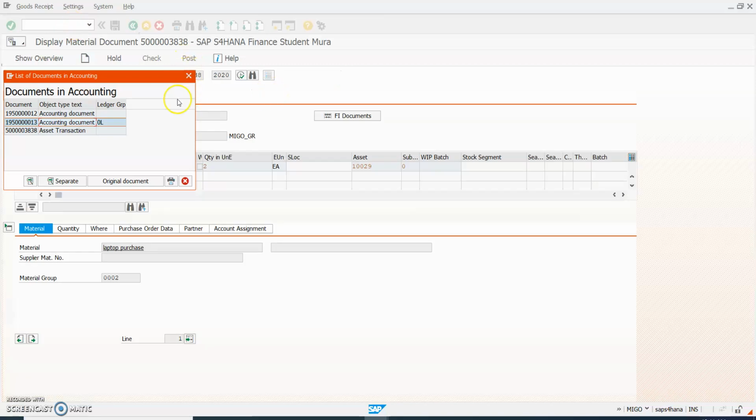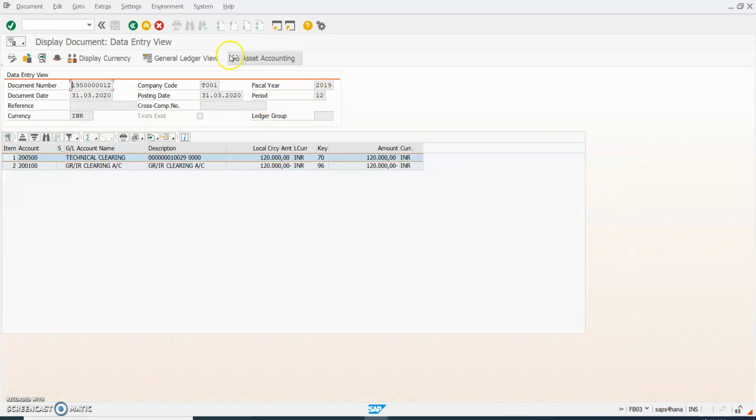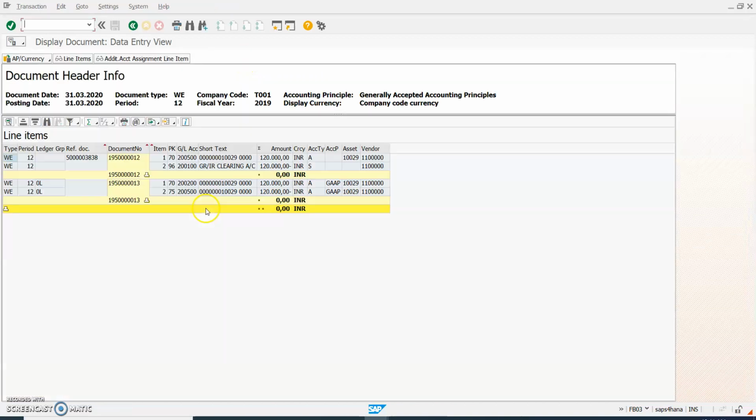Now if you double click on this first accounting document, here we can see the asset accounting tab. You can click on that. It will take you into a different screen where we can see the complete accounting documents related to this FI asset accounting integration. Okay, so this is the reference document number. This is one of the document numbers created in operational view, and this document number is specific to valuation view. Even if you go to different accounting principles, we have options to see in different currency. As I have created only one accounting principle, we can see this in GAAP only.